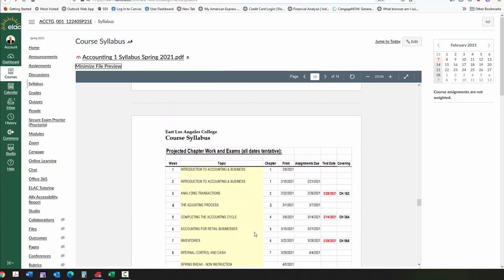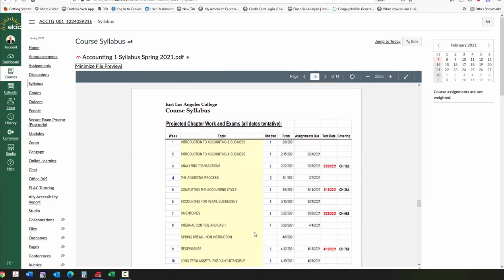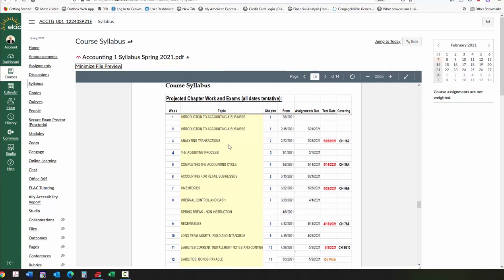The coursework here. Now, it's in the syllabus, and it's also here. It's in the syllabus page where all of the assignments and exams that are due are listed right here on the syllabus page. But also within the syllabus, I have a projected chapter work and exams also listed.